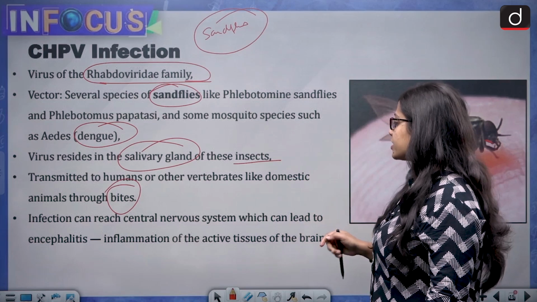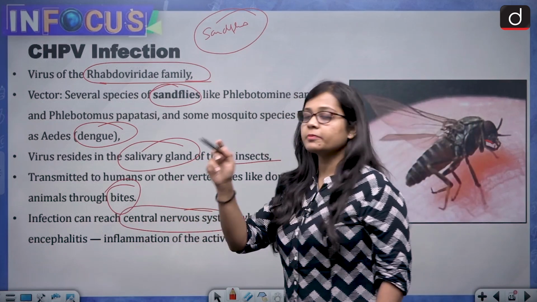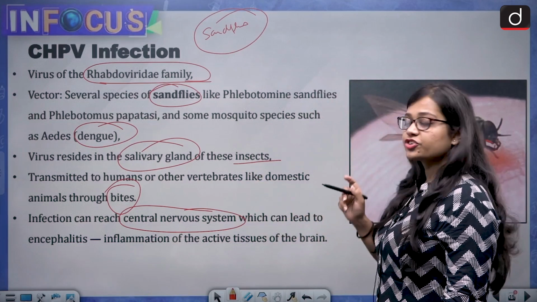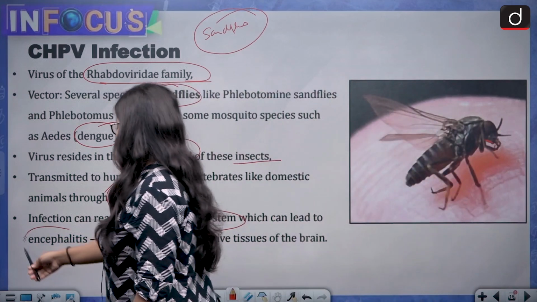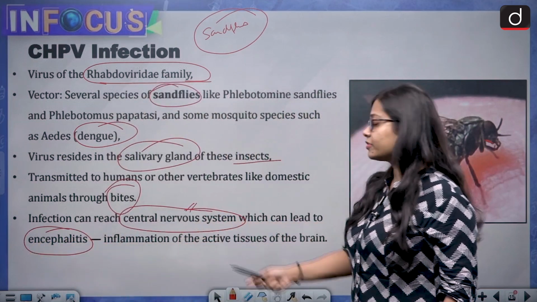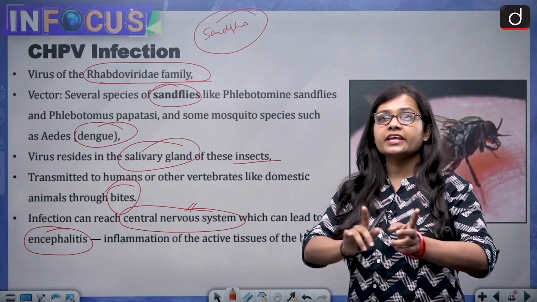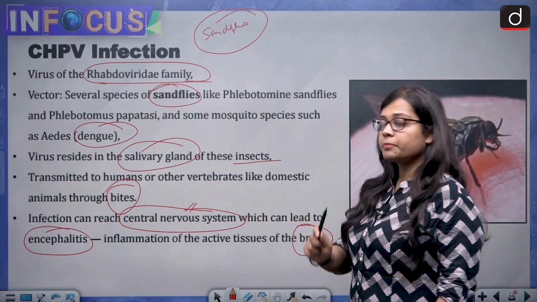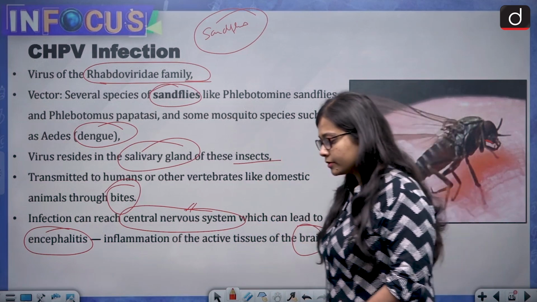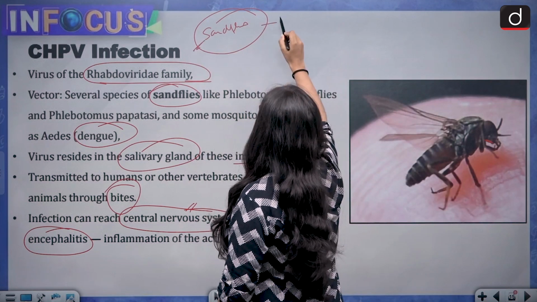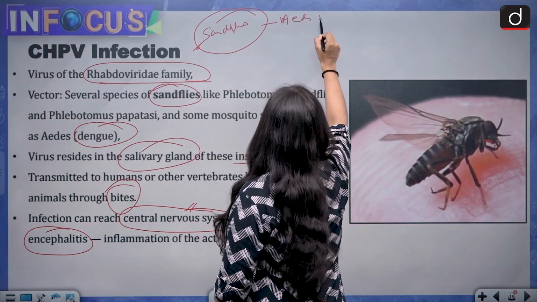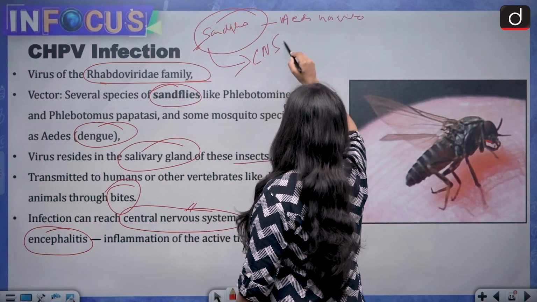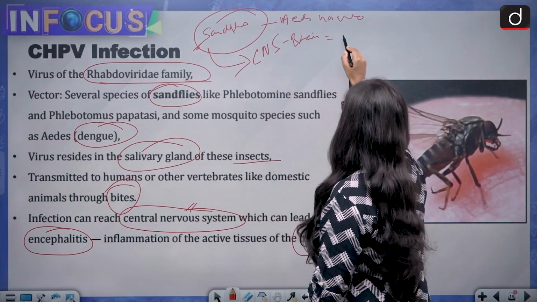Then the infection can reach the central nervous system. It means it affects the brain. So the infection can reach the central nervous system, which can lead to encephalitis, that is inflammation of the active tissues of the brain. Now this is what you have to remember. First vector is sandfly, and then Aedes mosquito, and then central nervous system, that is the brain, that it affects.